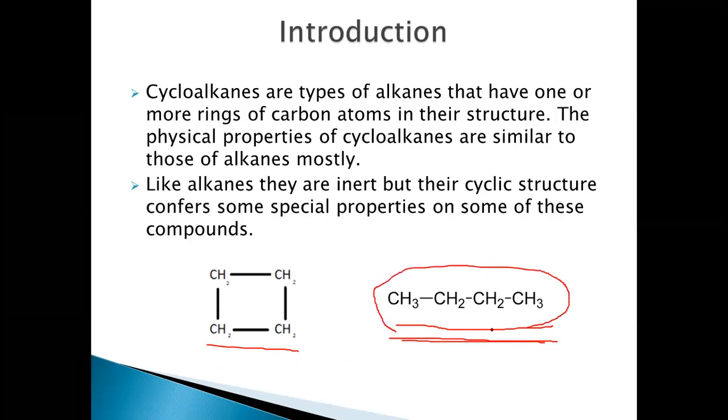So like their analogs, these cycloalkanes have similar properties, so their chemistry is also similar to that of their open chain alkanes and resembles their counterparts mainly. The cycloalkanes are the type of alkanes that have one or more rings of carbon atoms in their structure. So their properties are also similar to that of the open chain alkanes.